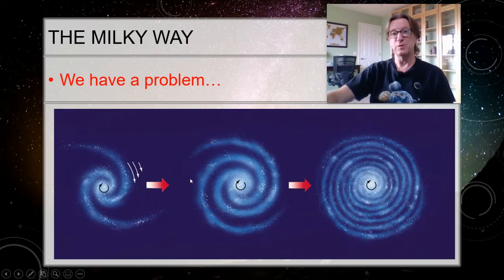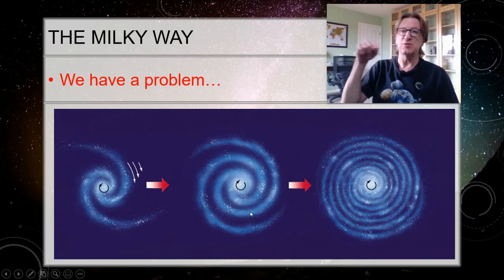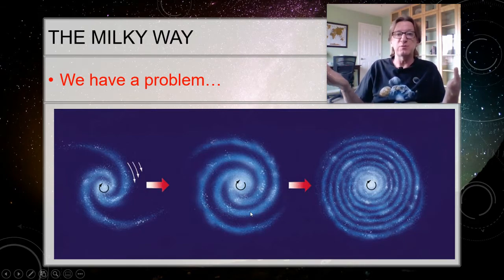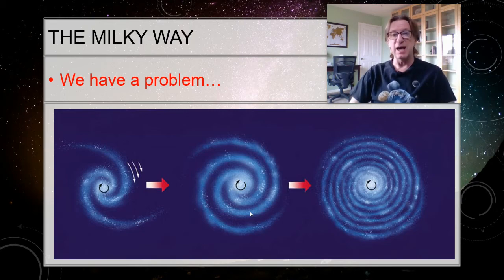Now there's a problem with this. Kepler's laws say these things should be orbiting, and the inner parts should be orbiting faster than the outer parts. Well, if that's true, then these spiral arms are going to get wound up tighter and tighter and tighter. Eventually, you're just going to have a disk. You're not going to have any spiral structure at all. And in fact, it turns out that it doesn't take very long for that to happen. Maybe 500-600 million years or so.